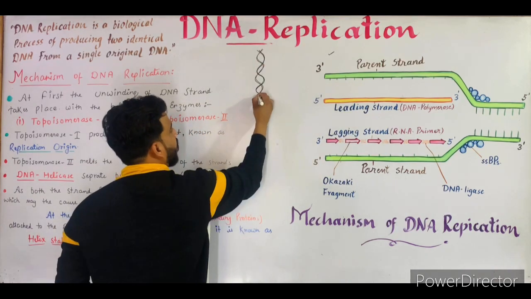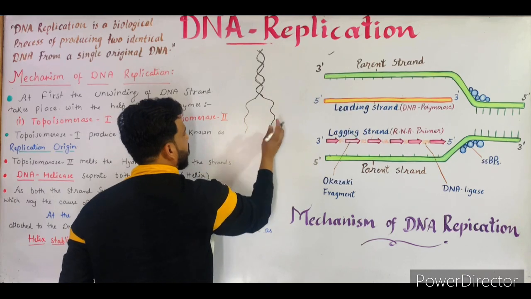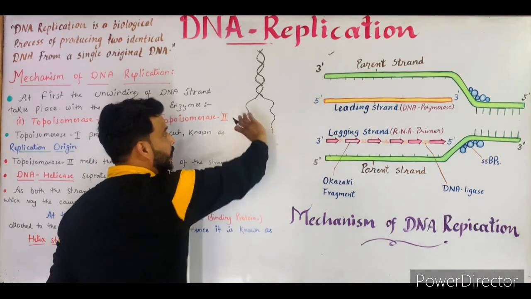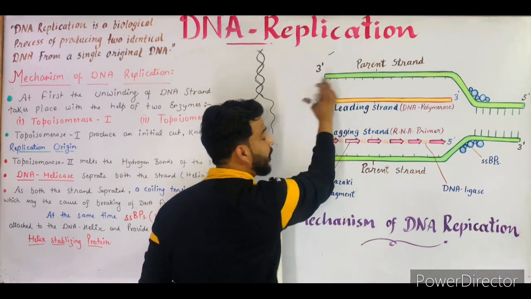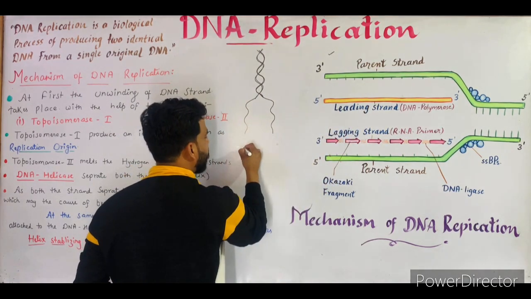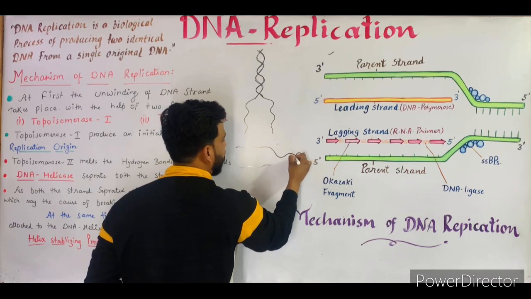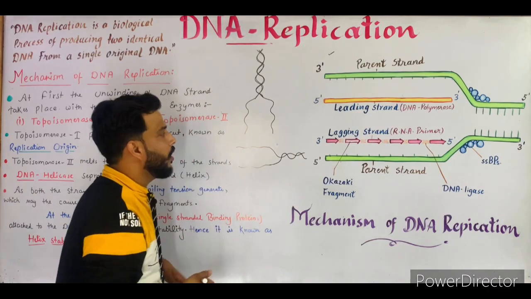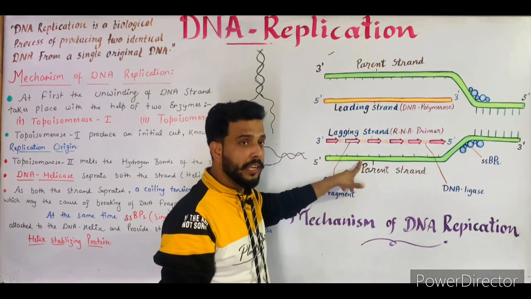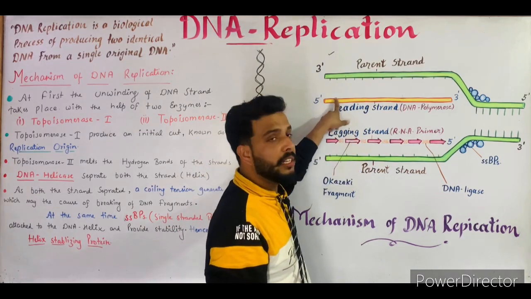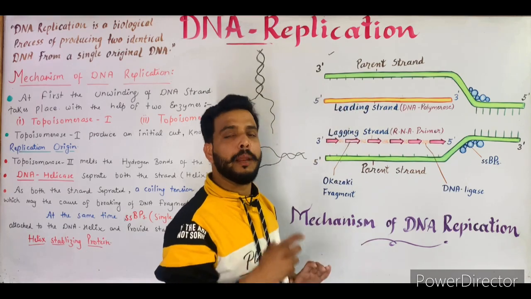As you can see, I made this diagram in a horizontal way. These are the parent strands, and these are the newly formed strands. So you can easily understand with the help of this diagram what DNA replication is.